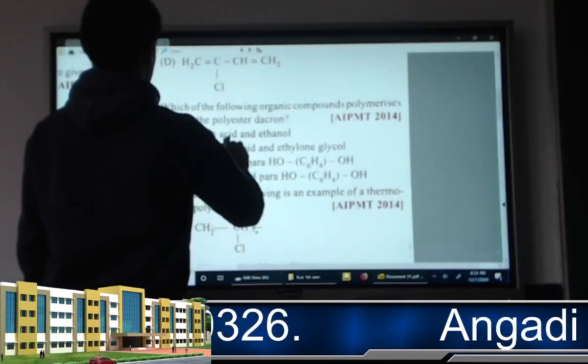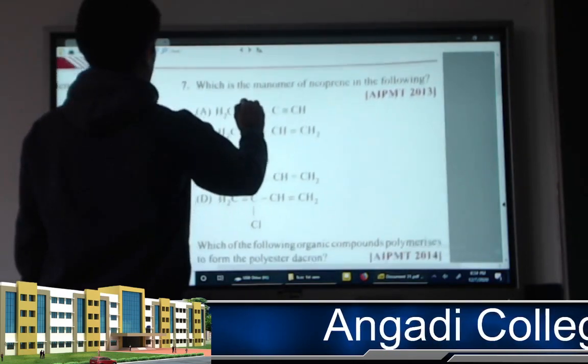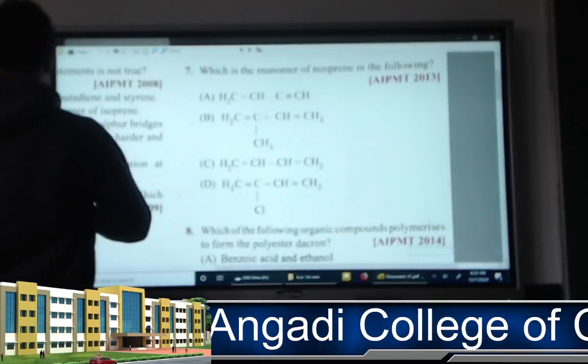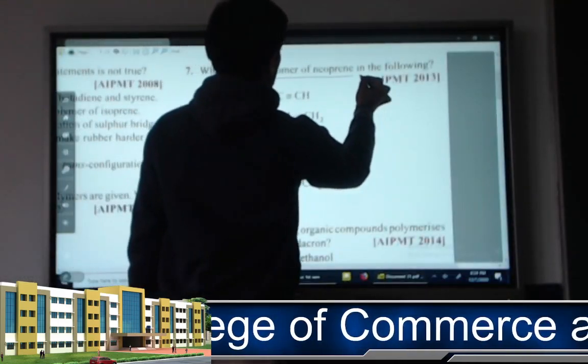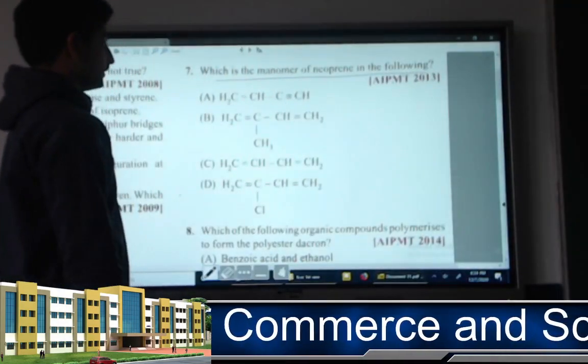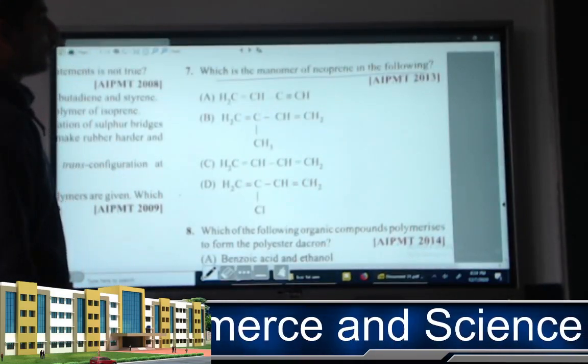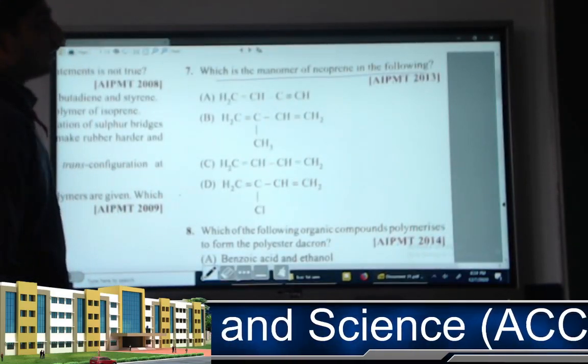Sixth question we have completed so far. Now I am going with the seventh question. Which is the monomer of neoprene in the following?